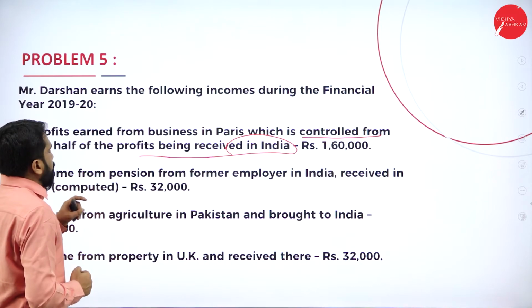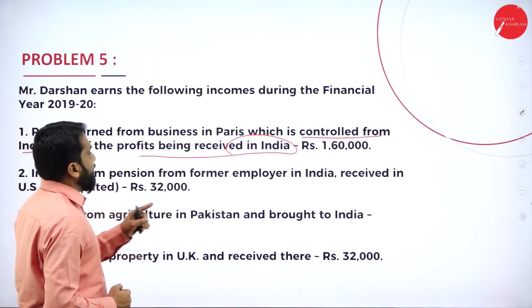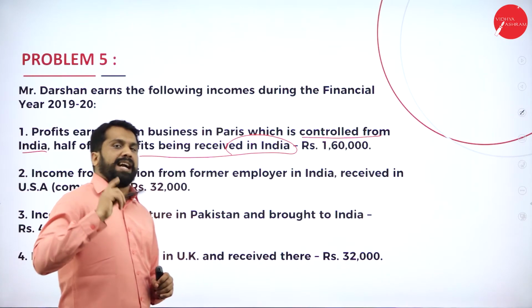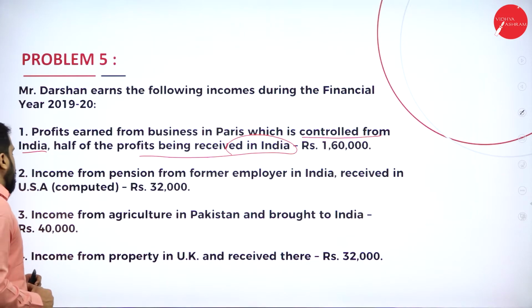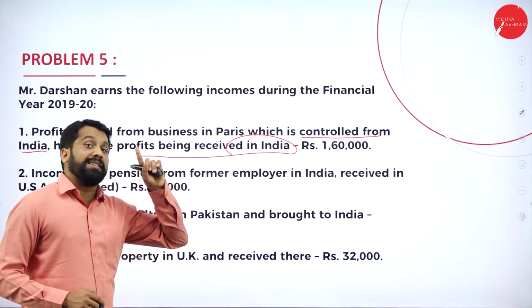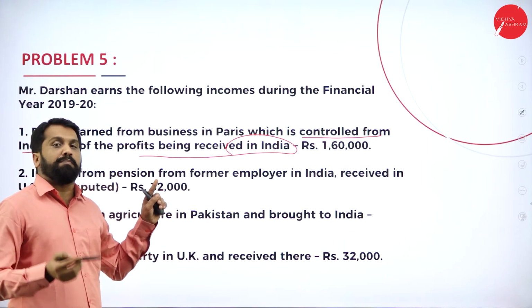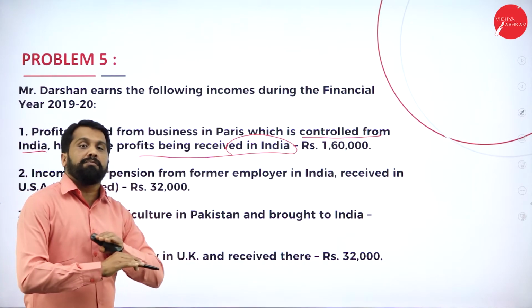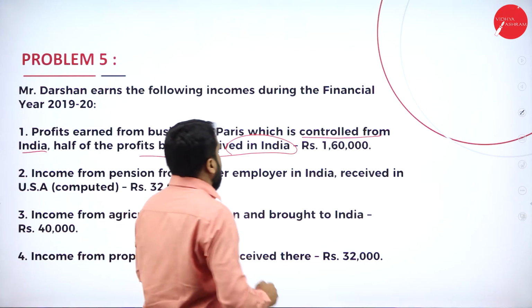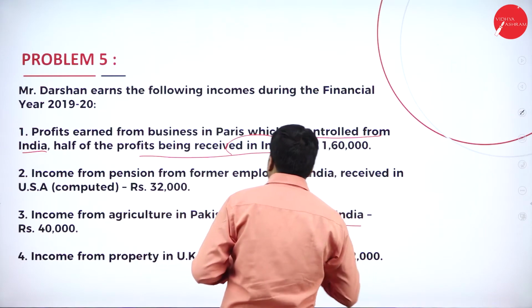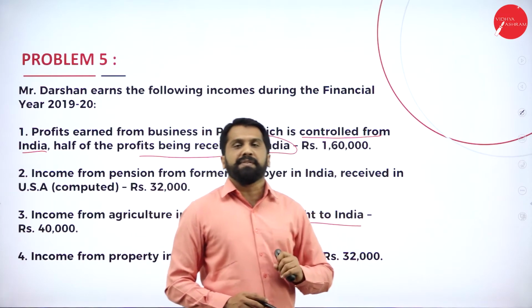Then income from pension from former employer in India, received in USA. In India means what? Taxable, taxable, taxable. Income from agriculture in Pakistan brought to India. Received in India we will consider, but brought to India, deposited in India, we will not consider. So income from agriculture in Pakistan and brought to India will be taxable only for one person.